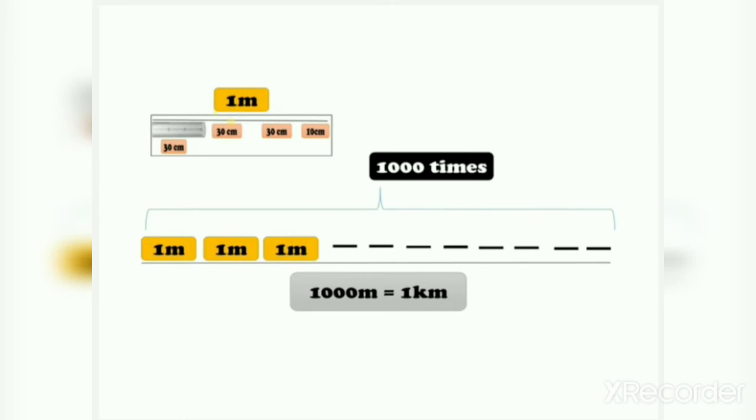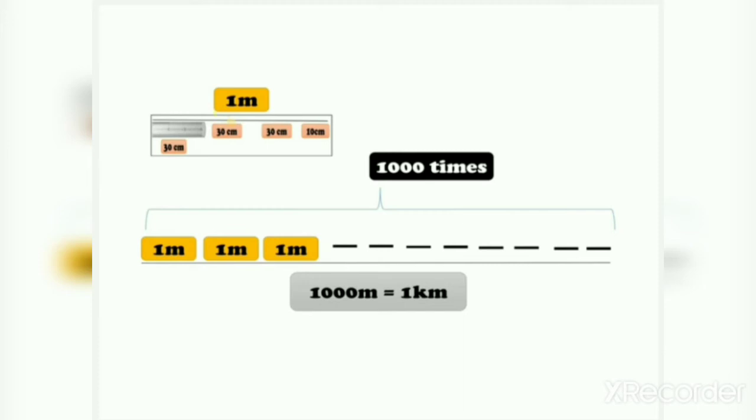Now next, 1 meter equals to 100 centimeter, we know. Now 1000 meter equals to 1 kilometer. Means 1 meter has 100 divisions. So it repeated 100 times more.